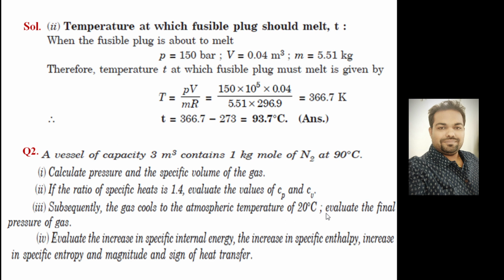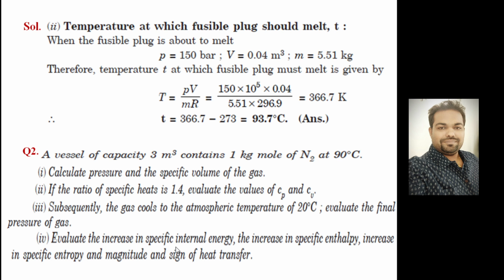Subsequently, the gas cools to a temperature of 20 degrees C. Evaluate the final pressure. Again, you use the analogy, it is a constant volume process, right? The vessel's total volume is not changing. You can say P1 by T1 is equal to P2 by T2. Clear? P1 is given, we already calculated it. T1 we already know. P2 needs to be calculated, T2 is given. Directly you can solve this.